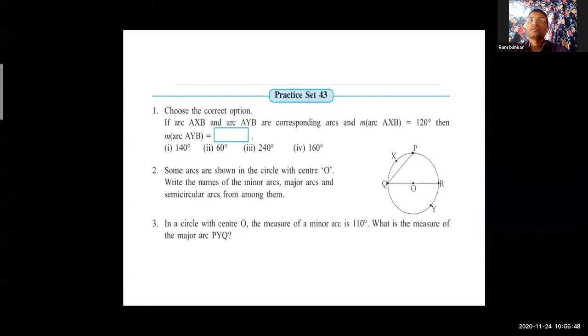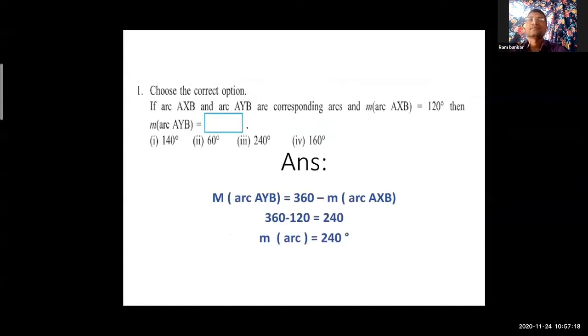So students, in this slide we will see practice set 43. Okay, practice set 42 we already did. There are 3 questions. One is an option type question. Second one is about this figure, and the third question we will see on the next slide. So come on, read the first question, choose the correct option.